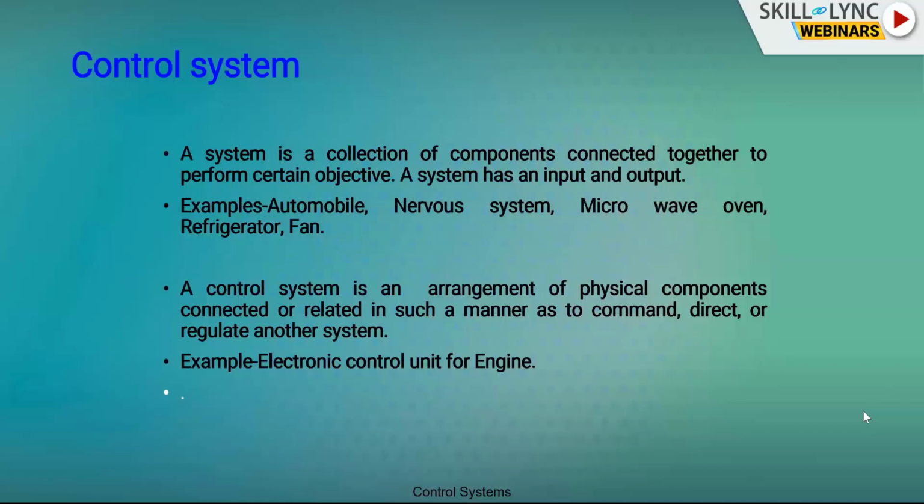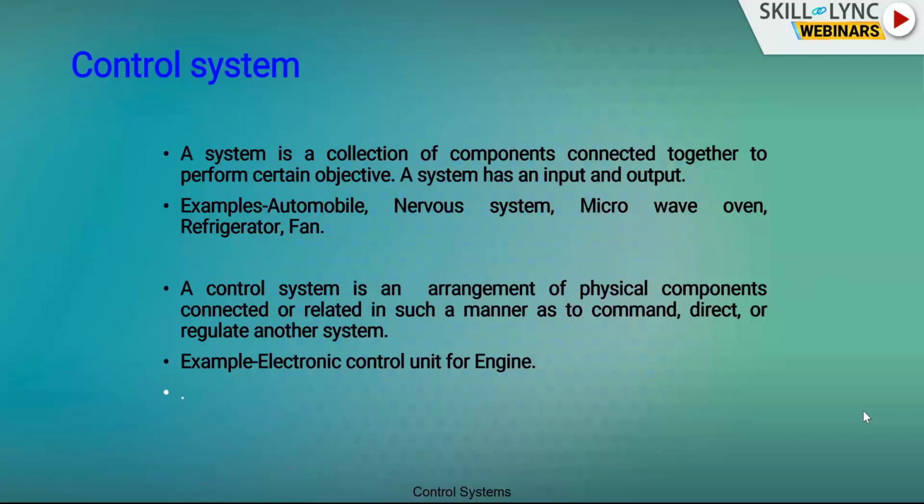What is a control system? A control system is an arrangement of physical components connected or related in such a manner as to command, direct or regulate another system. It is same like a system, but the function is to regulate another system.